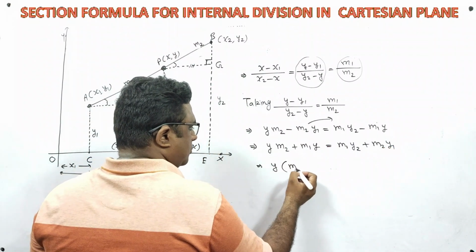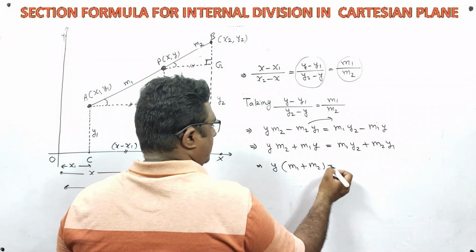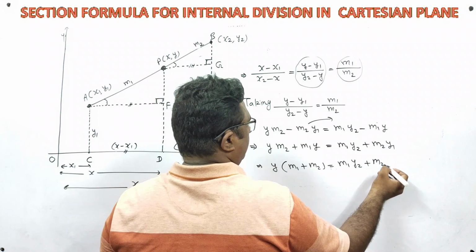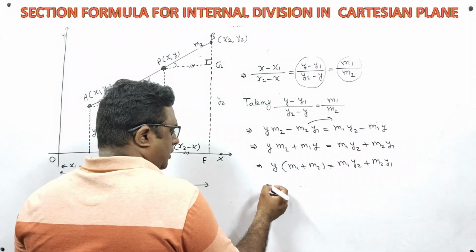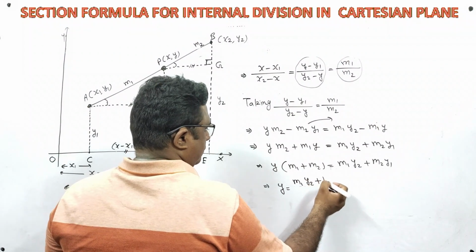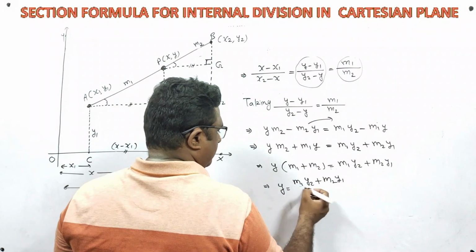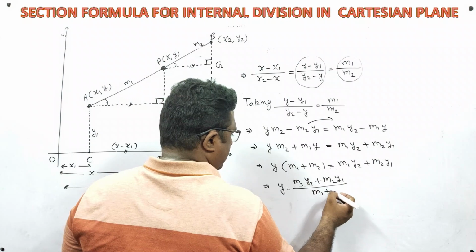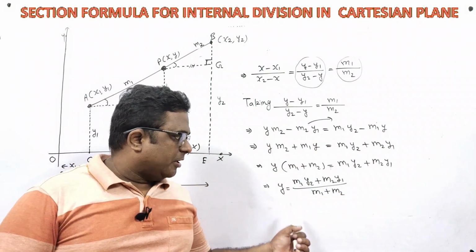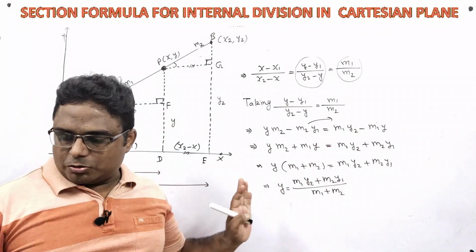Taking y common, so y times m1 plus m2 is equal to m1 y2 plus m2 y1, implies that y is equal to m1 y2 plus m2 y1 upon m1 plus m2. So in this way I have obtained the value of x also and y also.